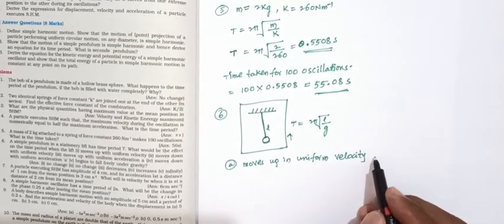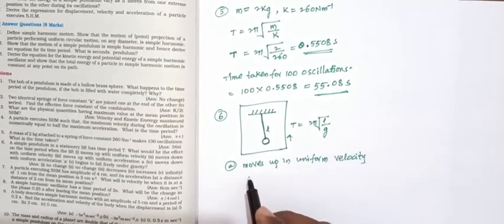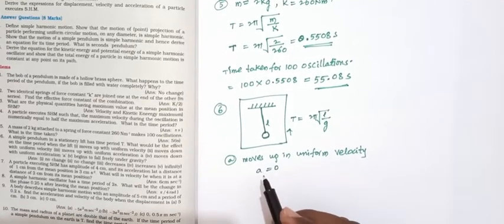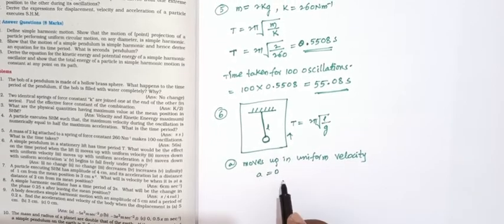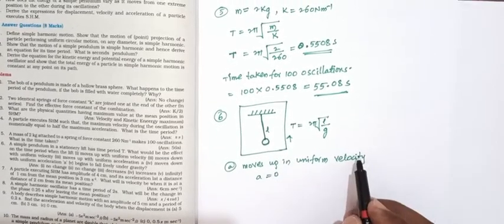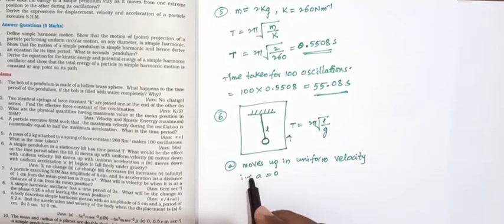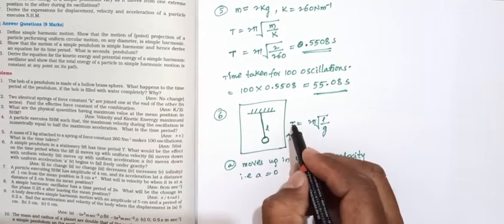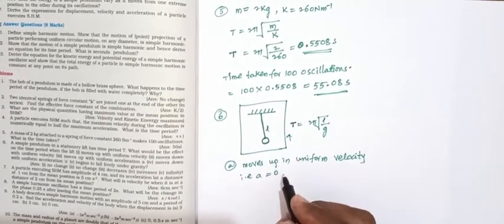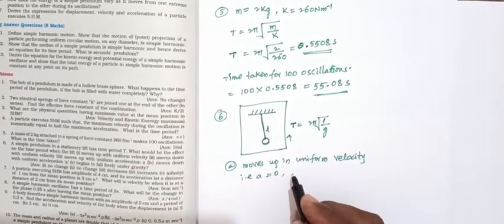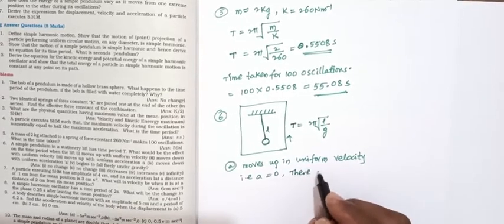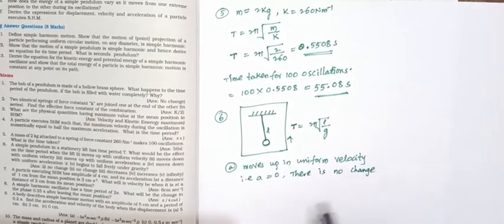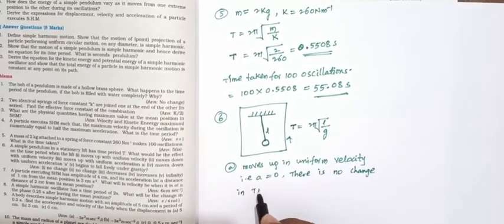Acceleration is the rate of change of velocity, and since there is no change in velocity, acceleration is 0. When acceleration is 0, the time period cannot change. So there is no change in the time period.